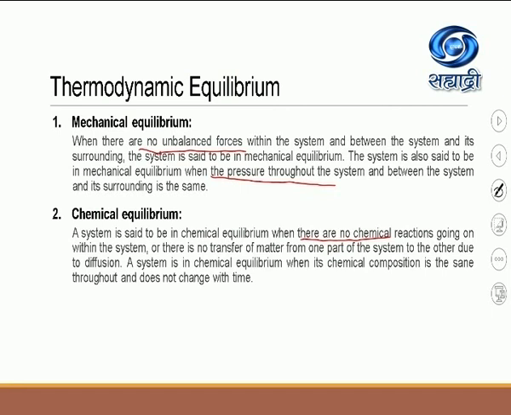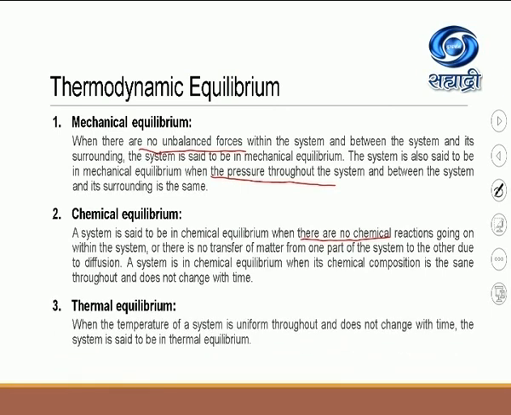Now, after the chemical equilibrium, let us study the third type of equilibrium, that is the thermal equilibrium. So when the temperature of a system is uniform throughout and does not change with time, the system is said to be in thermal equilibrium.